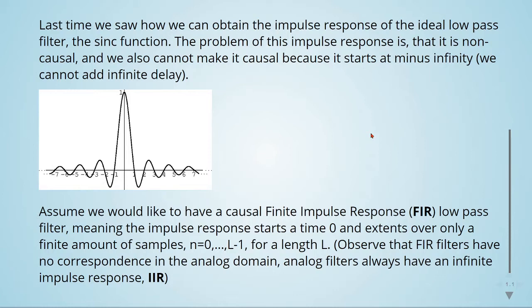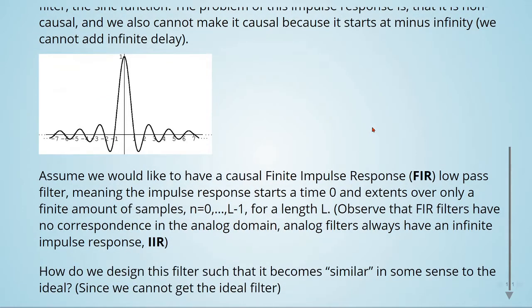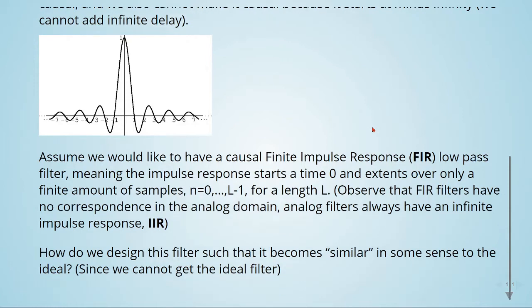Assume we would like to have a causal finite impulse response, FIR, low-pass filter, meaning the impulse response starts at time 0 and extends over only a finite number of samples, going from 0 to L minus 1 for a length L. Observe that FIR filters have no correspondence in the analog domain. Analog filters always have an infinite impulse response, IIR. How do we design this filter such that it becomes similar in some sense to the ideal, since we cannot get the ideal filter?